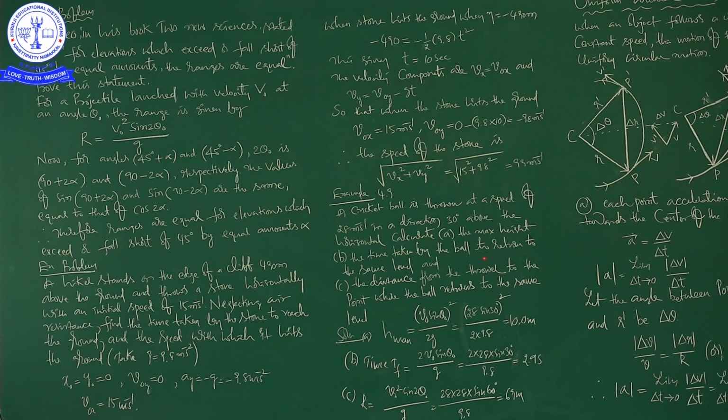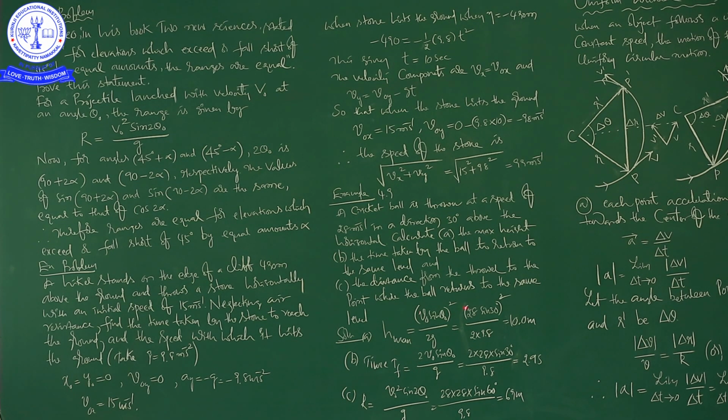Calculate A, the maximum height; B, the time taken by the ball to return to the same level; and C, the distance from the thrower to the point where the ball returns to the same level. Okay, that is right. So here it is h maximum, we have to find the maximum height.